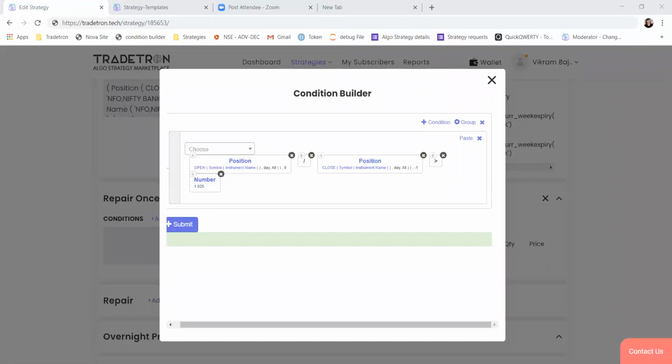For a buy order, how to put SL on the low of the candle whose high was broken? This cannot be done. There is no way to store a particular candle's values like high and low. You cannot store a reference point or a reference price using the condition builder as of now. If you want to exit based on the previous candle's low and high, that is possible. But if you want to refer to the entry candle, that is not possible.